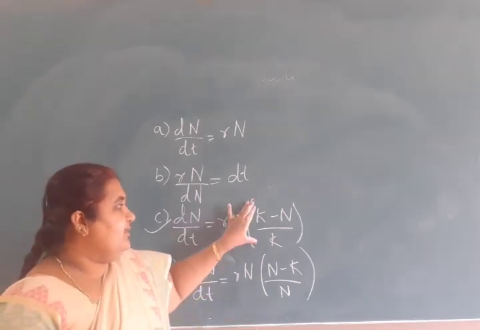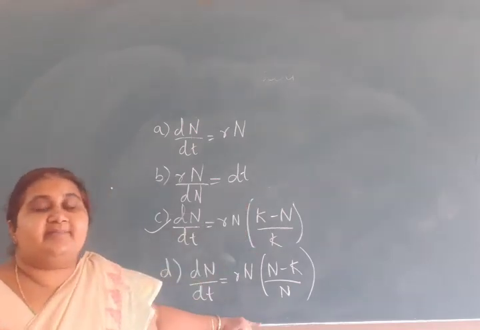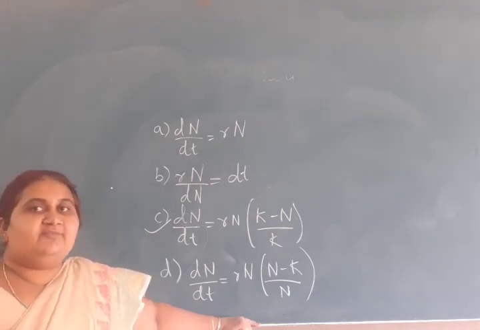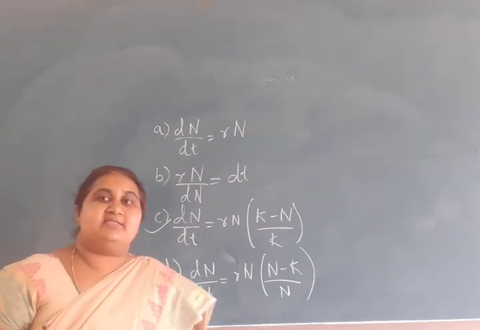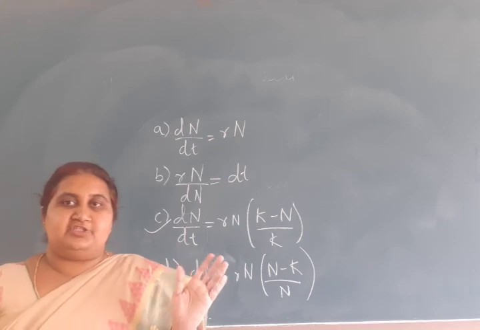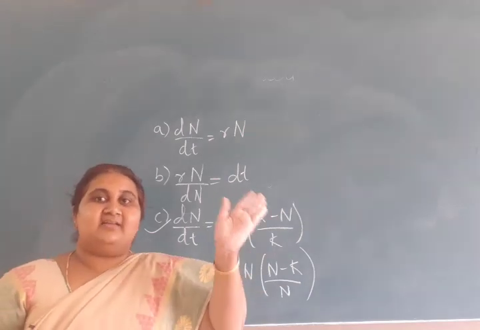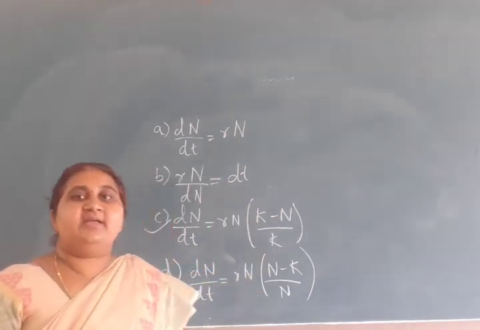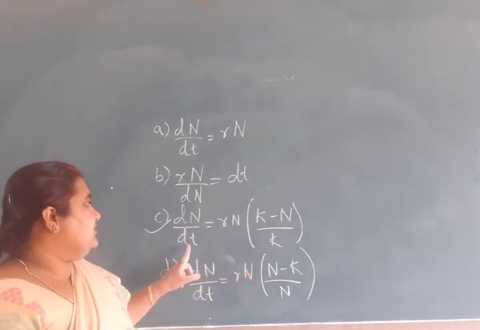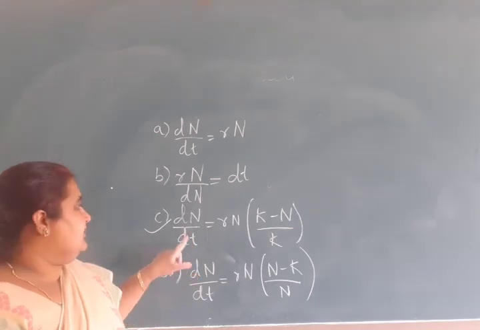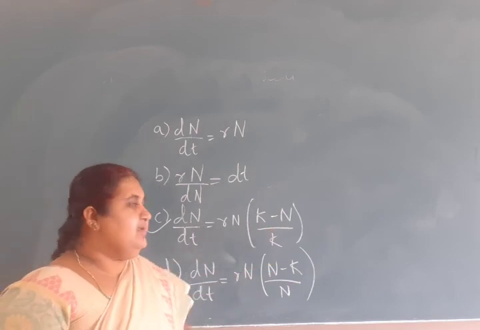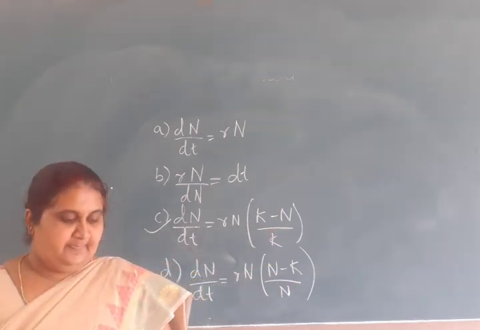Here (K minus N) by K is environmental resistance. For a population to show logistic growth, we could find environmental resistance. These factors will not allow any population to show an increase beyond the carrying capacity. So the correct option is C, dN by dt is equal to rN (K minus N) by K.